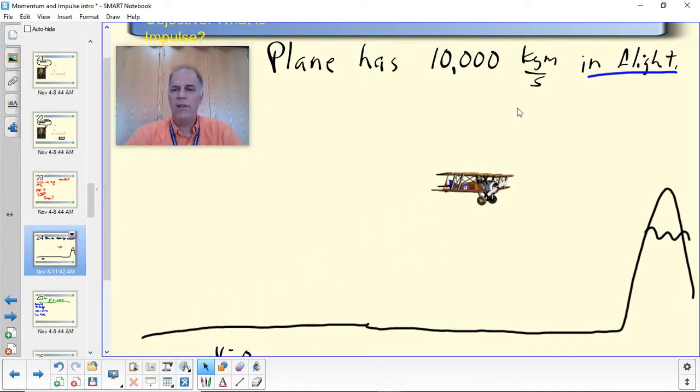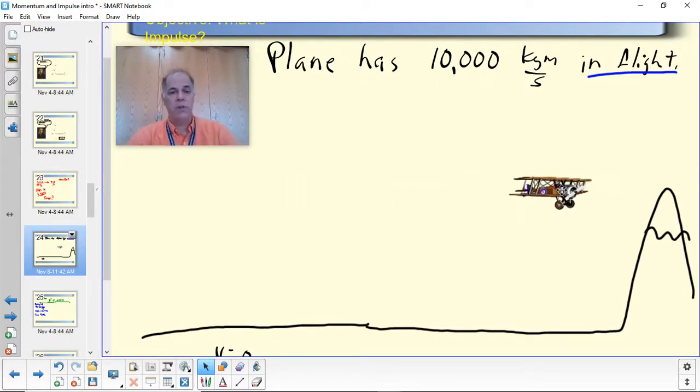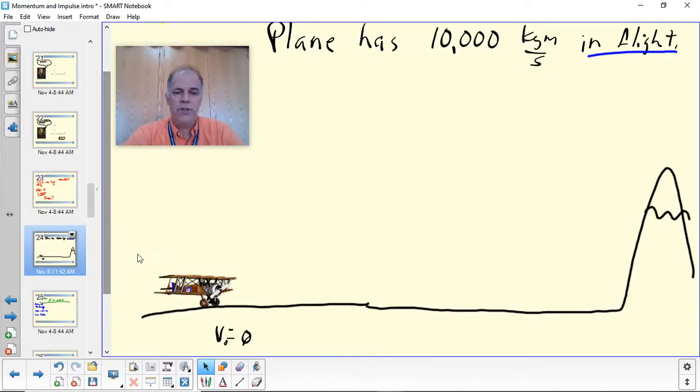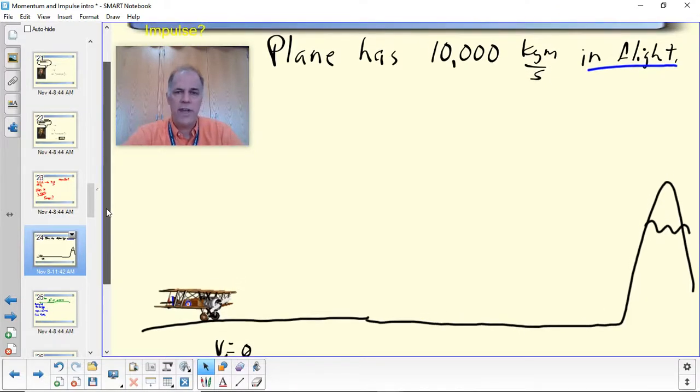And when it's flying along, we're going to say that it has 10,000 units of momentum while it's flying along, because it's moving. You know, airplanes move as they go through the air. So let's take it back to the runway, and it's just sitting there. Its initial speed at first is 0. It hasn't started its takeoff roll yet.